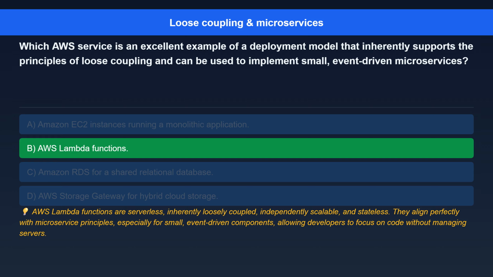Here's the explanation. AWS Lambda functions are serverless, inherently loosely coupled, independently scalable, and stateless. They align perfectly with microservice principles, especially for small, event-driven components, allowing developers to focus on code without managing servers.